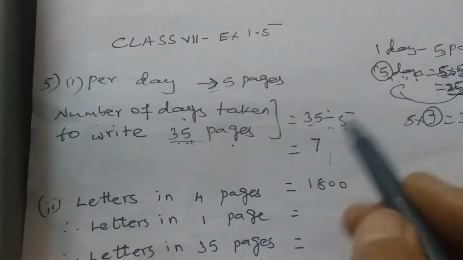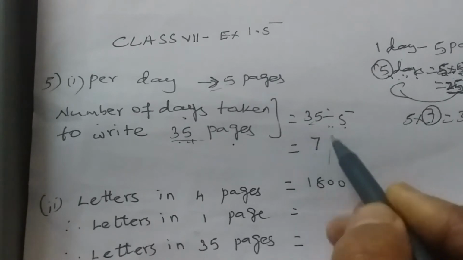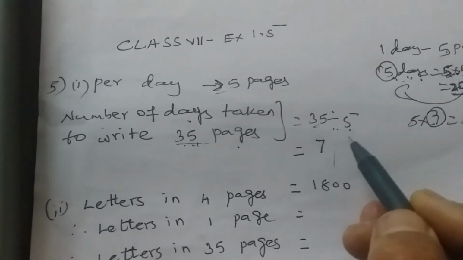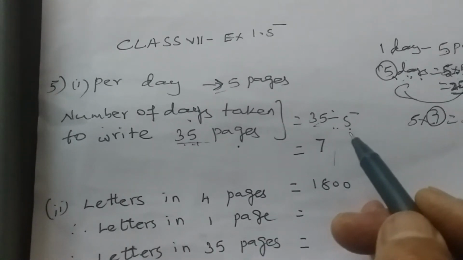So how many days of work got wasted because of rain? 7 days' work. 7 days of his hard work got lost because of the rainwater. Okay, we'll go to the second one.